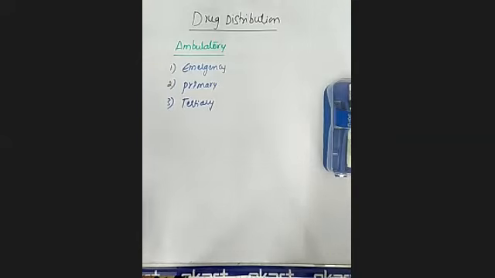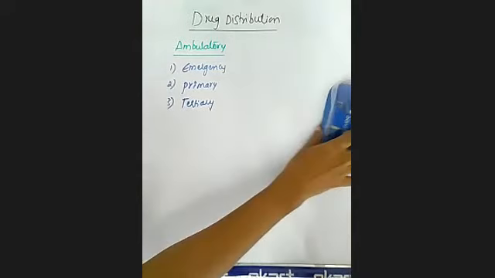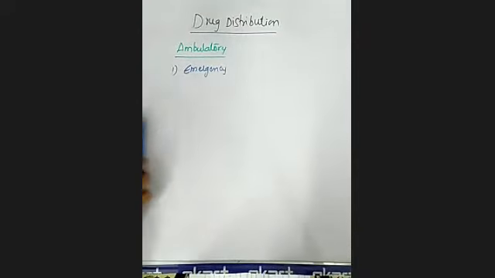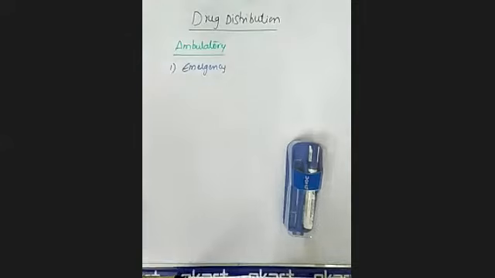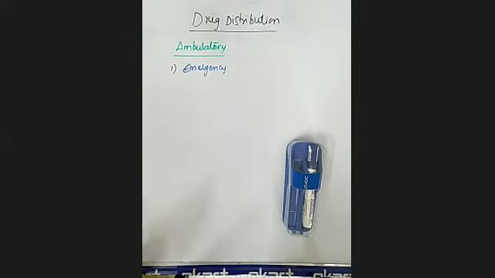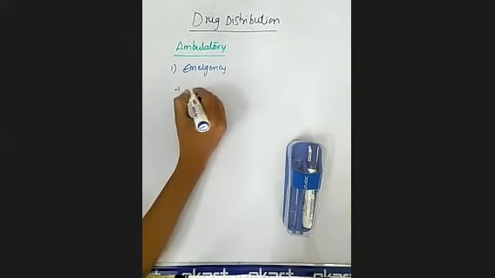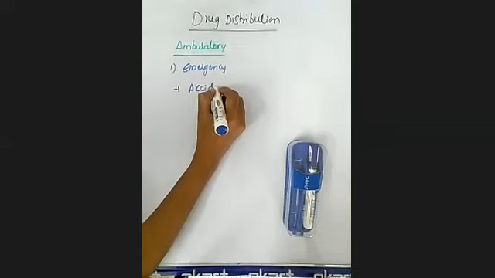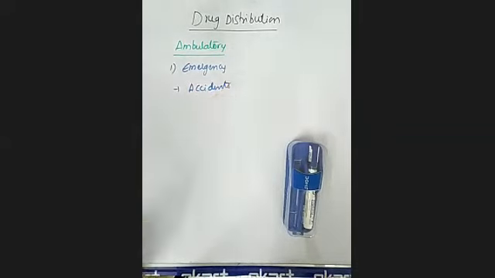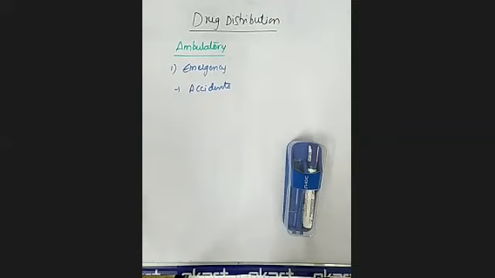Regarding the first one, the emergency ambulatory patients or healthcare: here the patients are involved in accidents. Immediately they have to go to the hospital. That's an emergency condition.